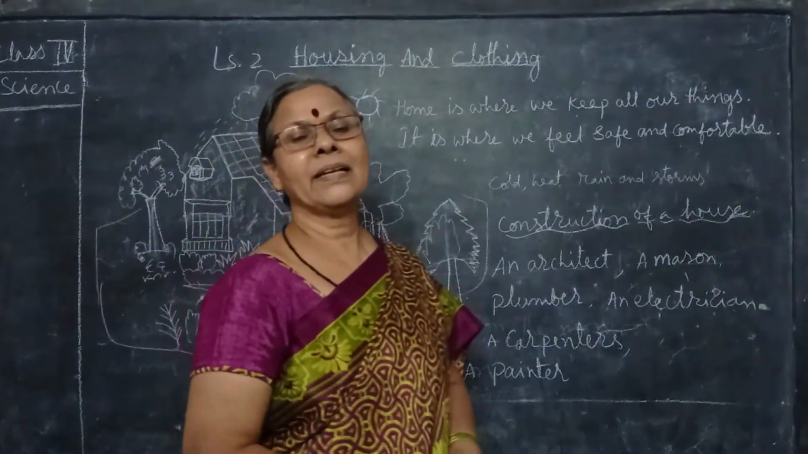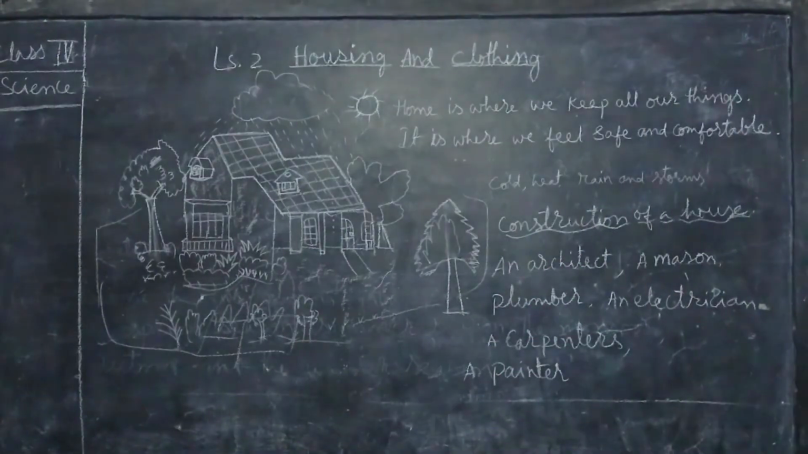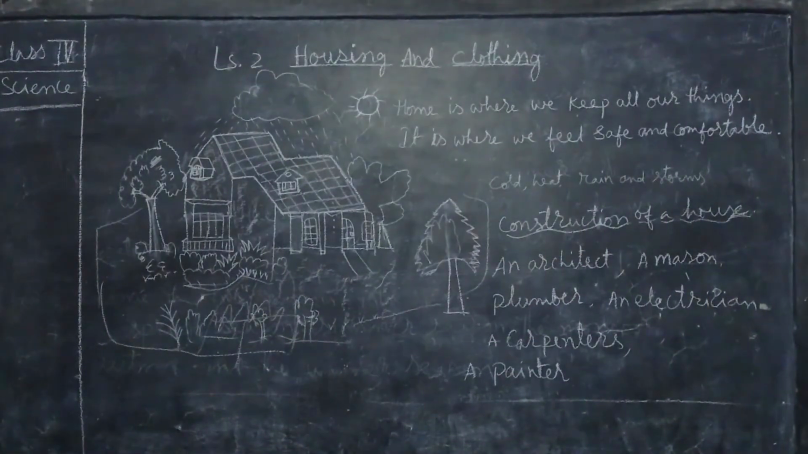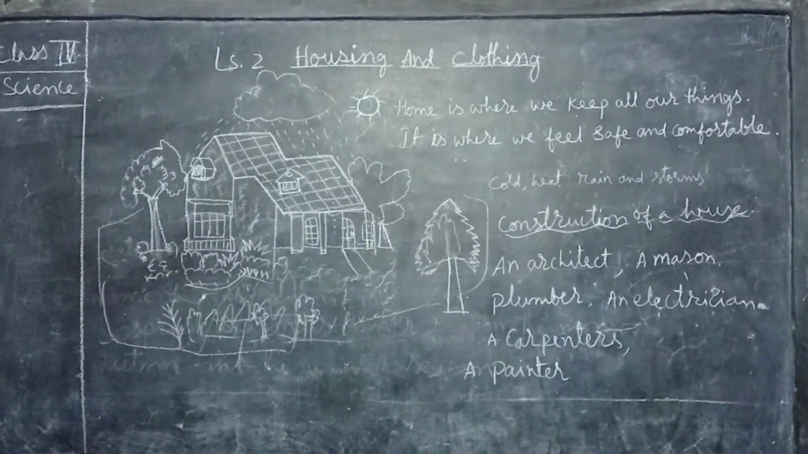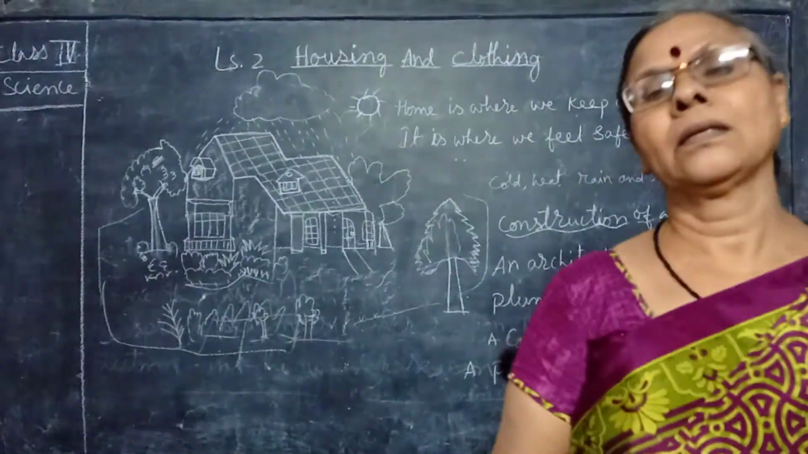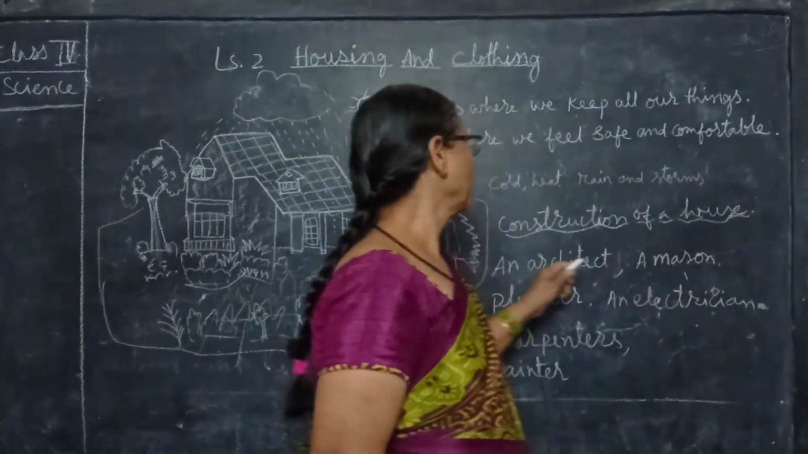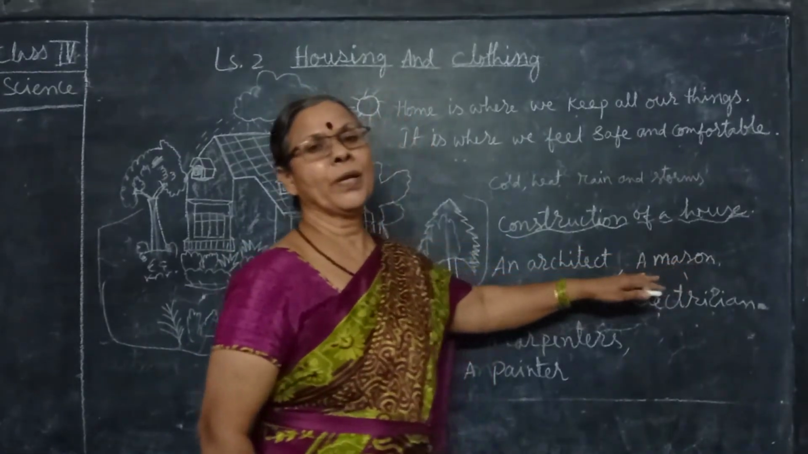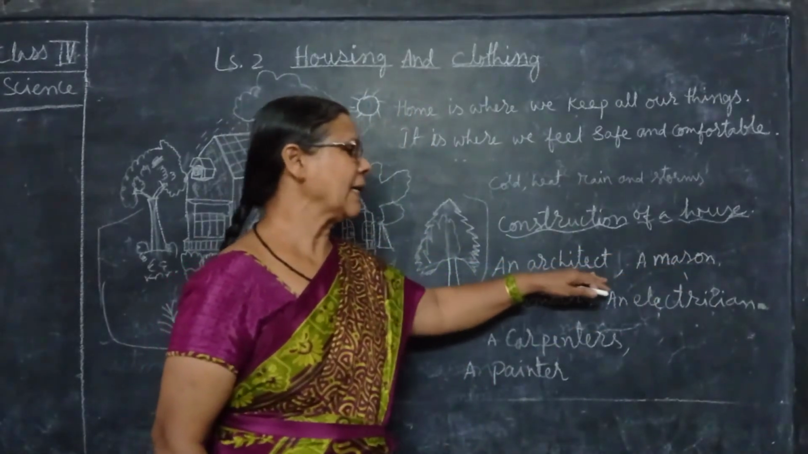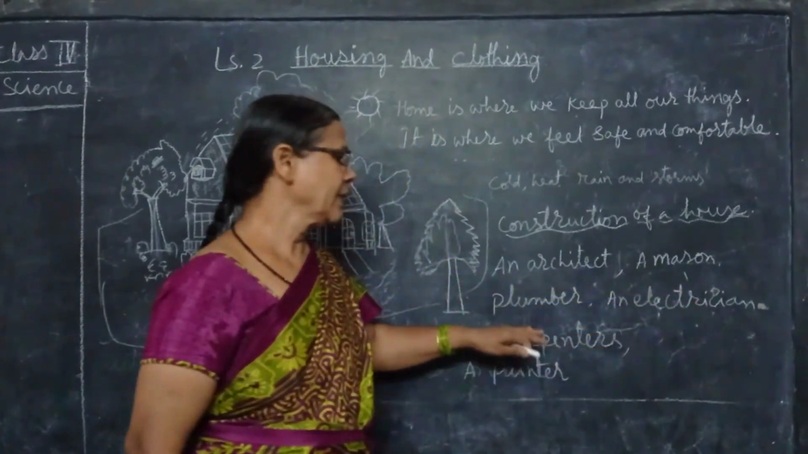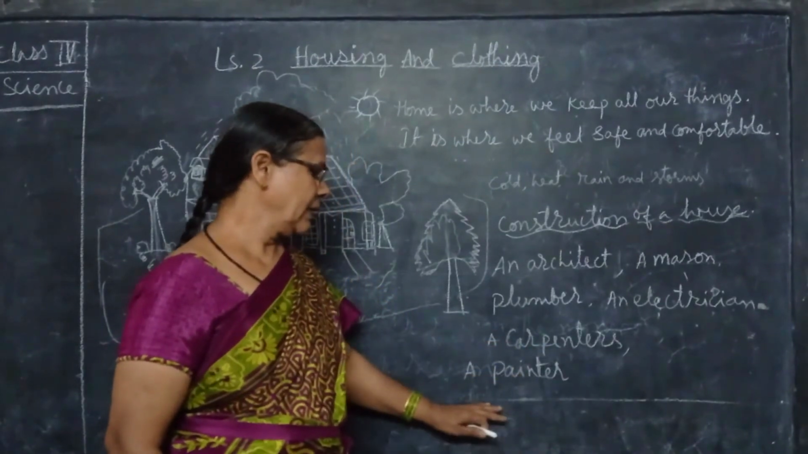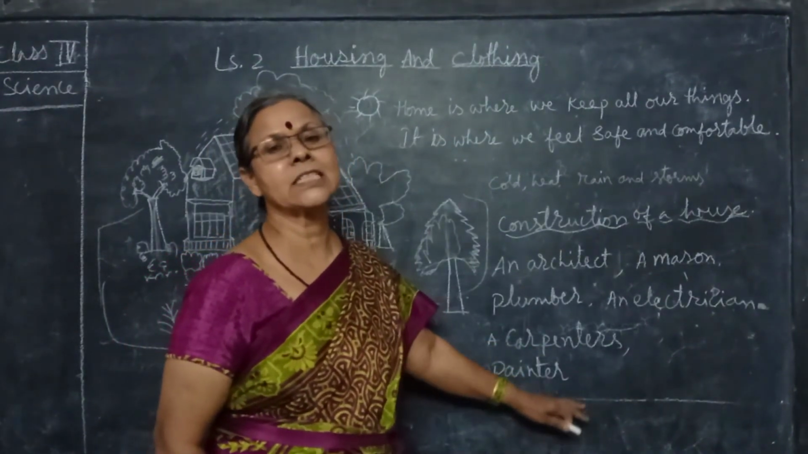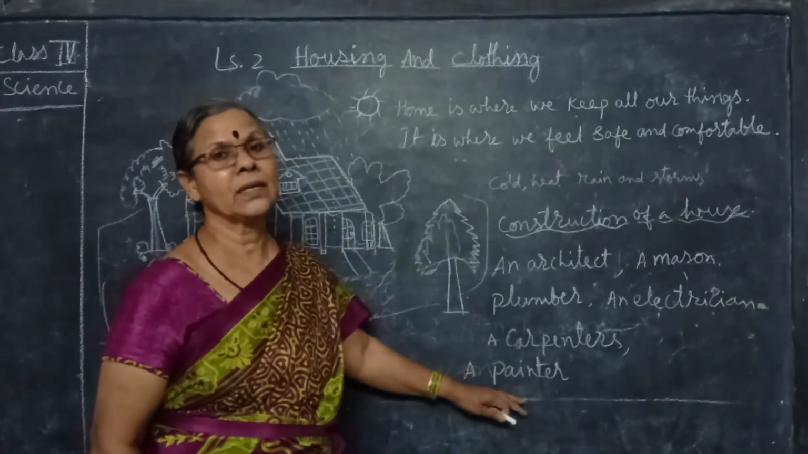With this, in the next time, construction of a house, what we have seen, how many people are joining in this: an architect, a mason, a plumber, an electrician, a carpenter and a painter. These many people are joining and completing the house.